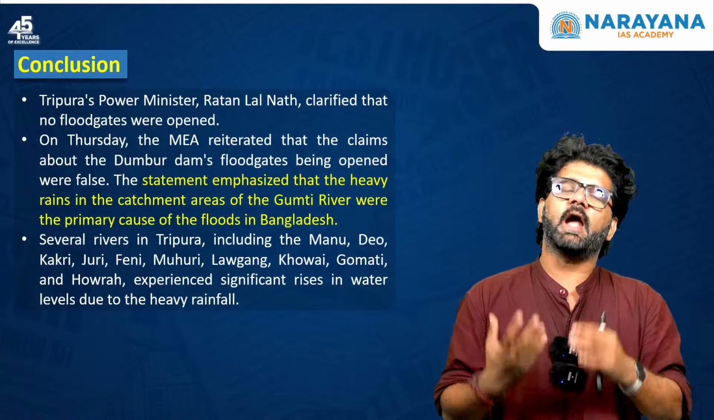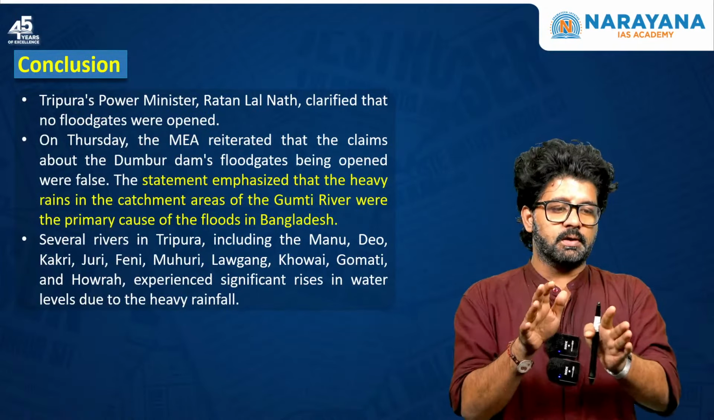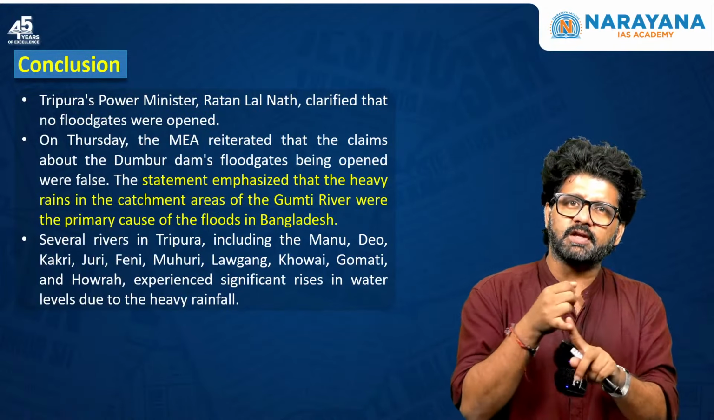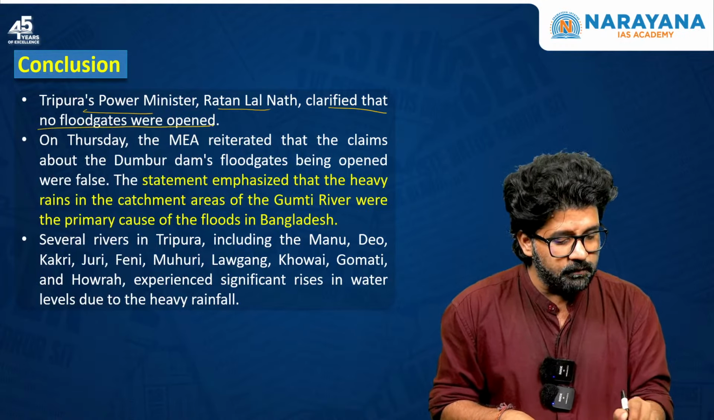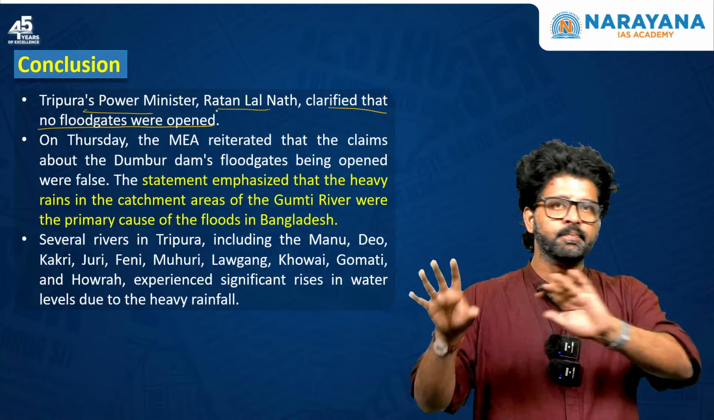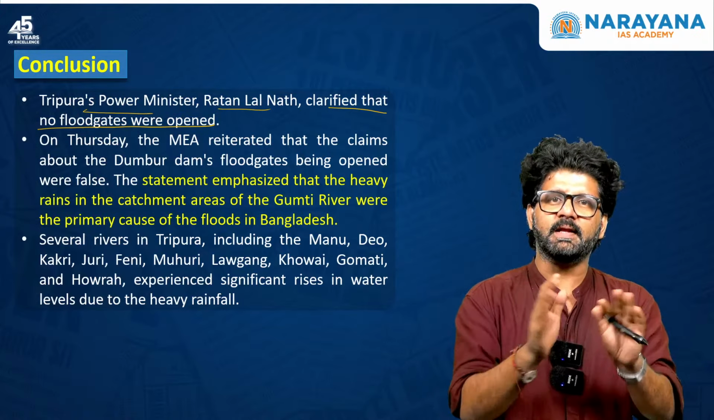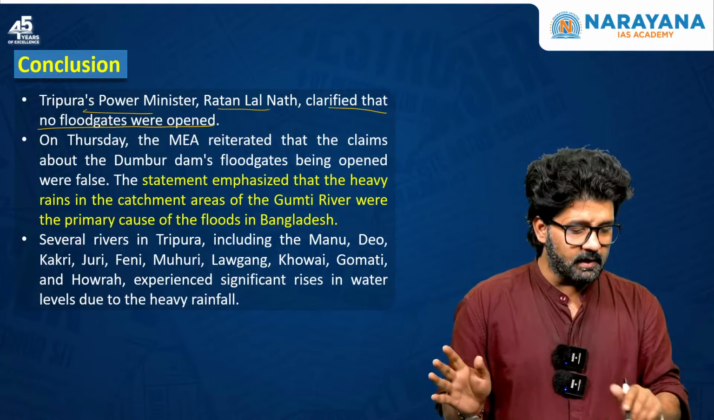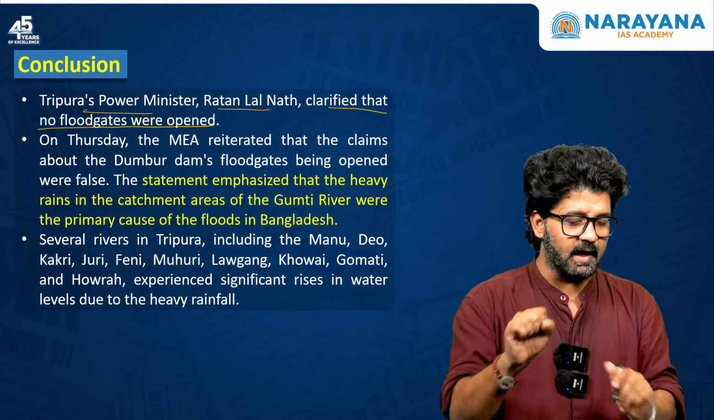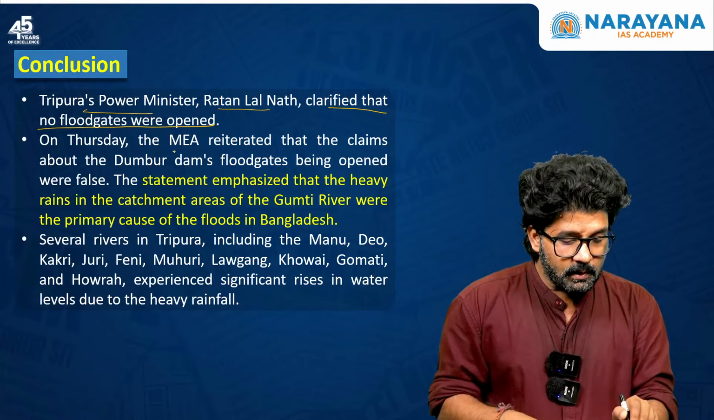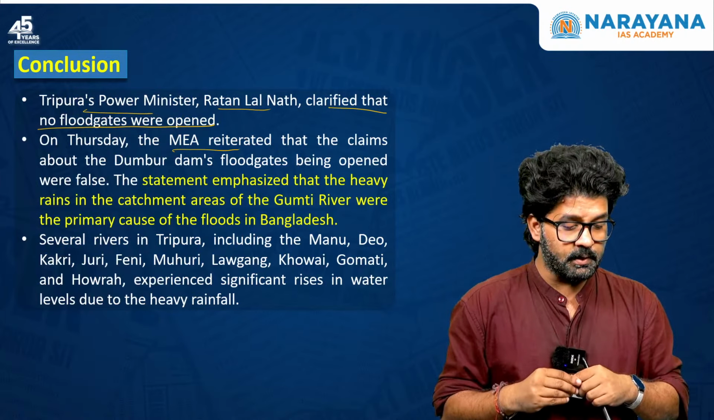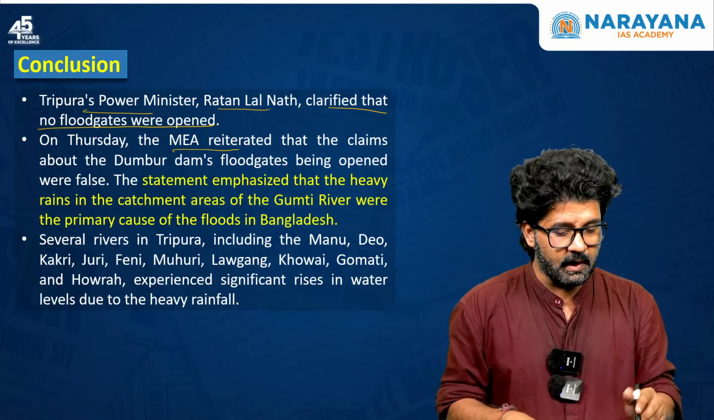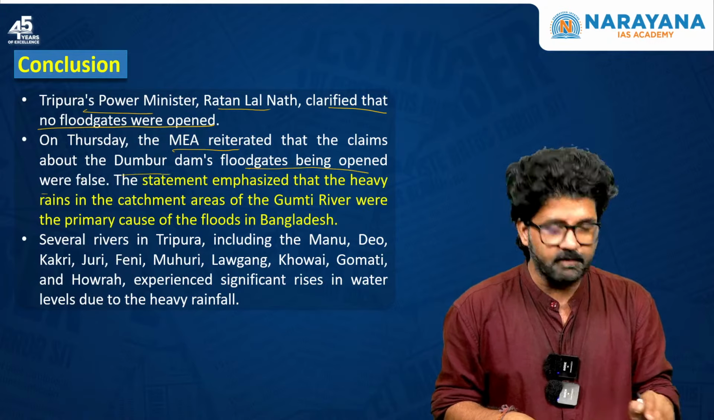So what is the actual scenario? What is the answer to the question whether Tripura is actually responsible or not? Tripura's power minister Ratan Lal Nath clarified that no floodgates of this Dumba Dam were opened, and we have not done anything. We have not opened any floodgates. You will understand it in a few moments from now that the MEA again reiterated the same statement given by the Tripura power minister, that the claims of Dumbur Dam's floodgates being opened were false.